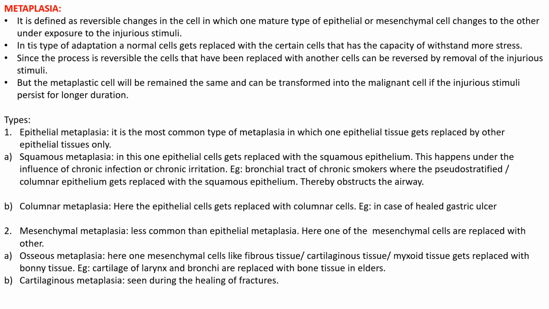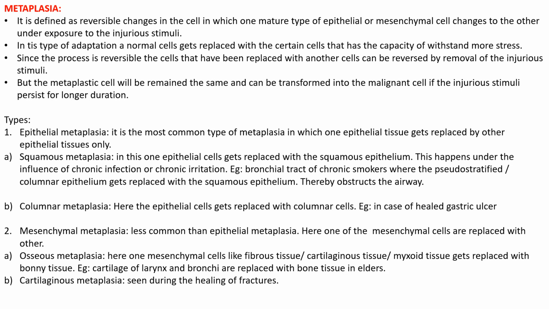Types: one is epithelial metaplasia, the most common. We'll go with the first one. There are two types we have discussed, that is epithelial and mesenchymal. So epithelial metaplasia is classified into squamous metaplasia and columnar metaplasia. So in epithelial metaplasia, one epithelial tissue will be replaced with another type of epithelial tissue.